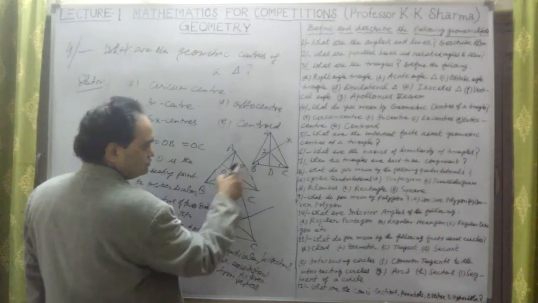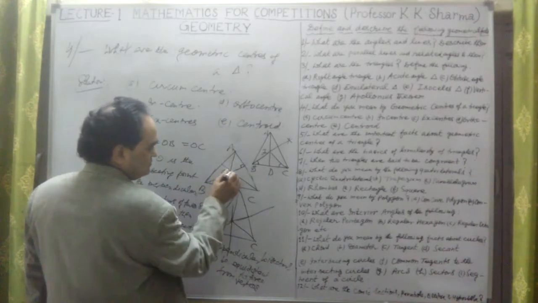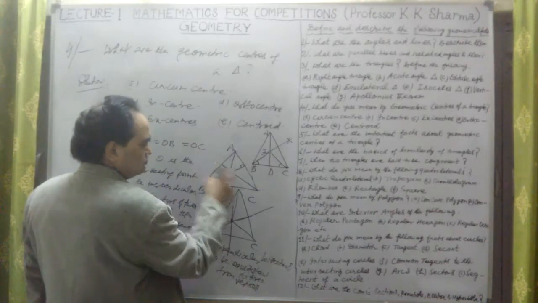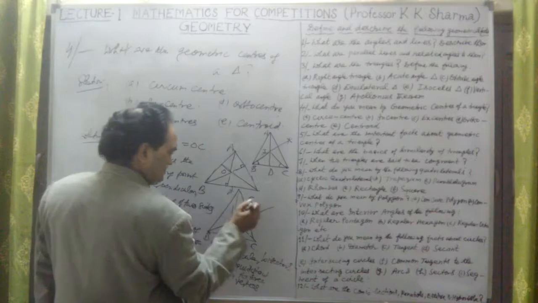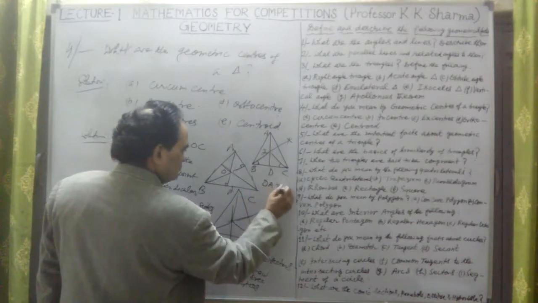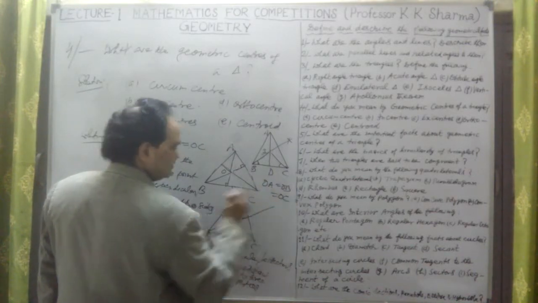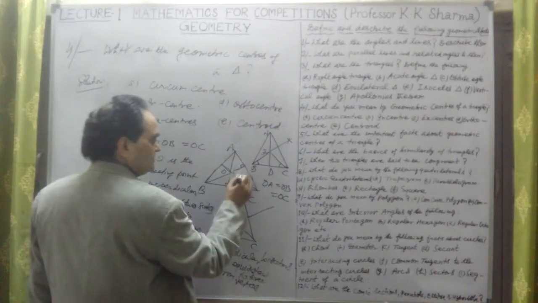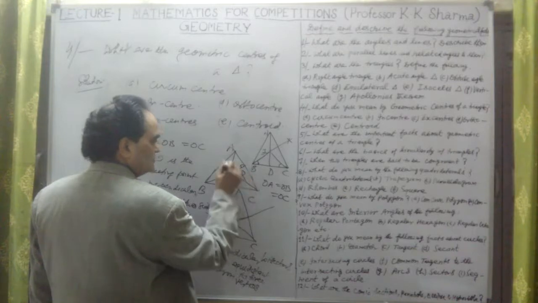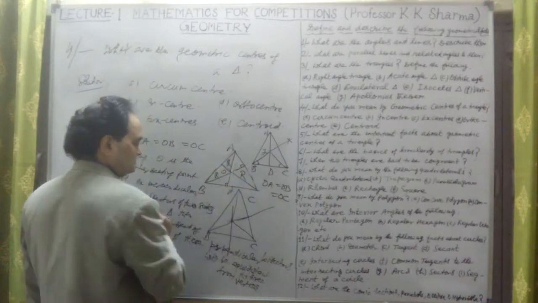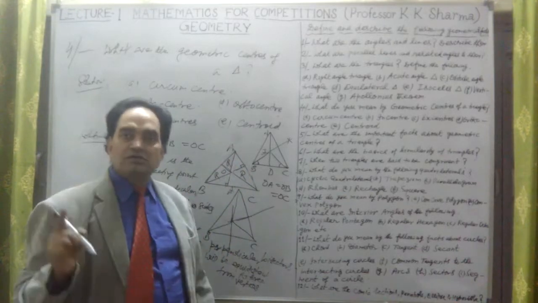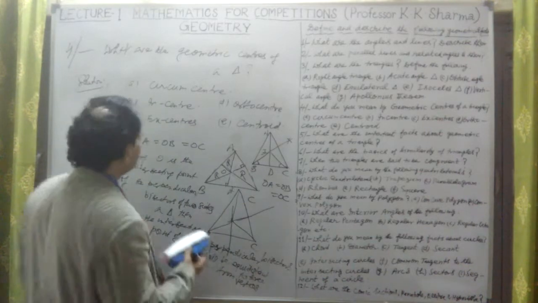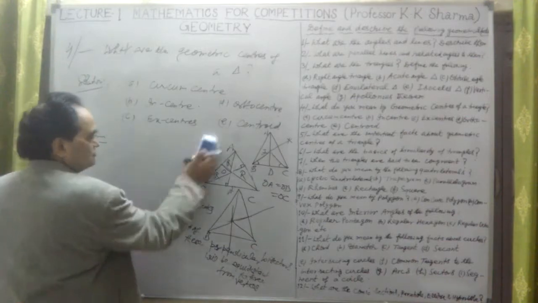If I go further, this will also meet at the midpoint of AB. This is also the perpendicular bisector on the third side. It means OA is equal to OB is equal to OC. This is given as the radius of the circumcenter, and we denote it by capital R. So this is about the circumcenter.